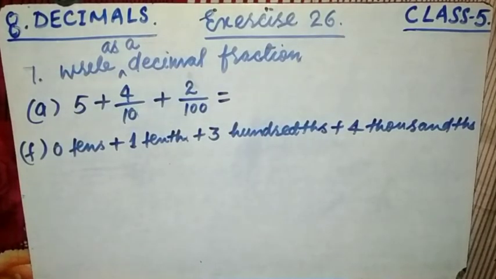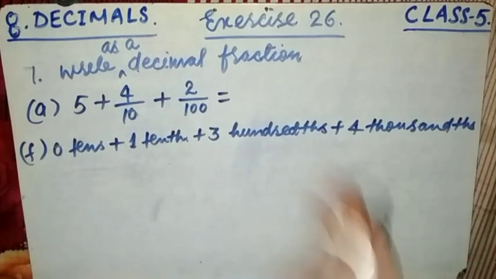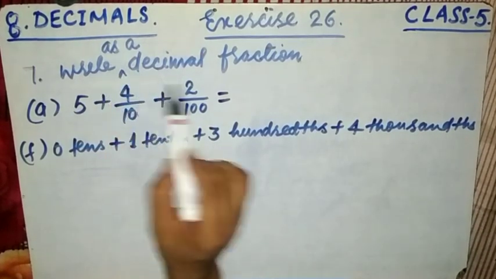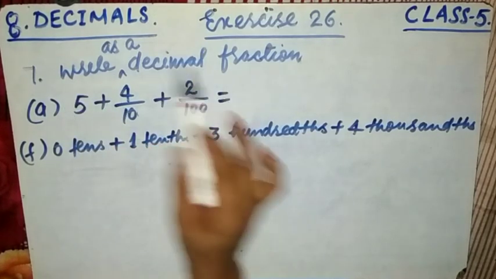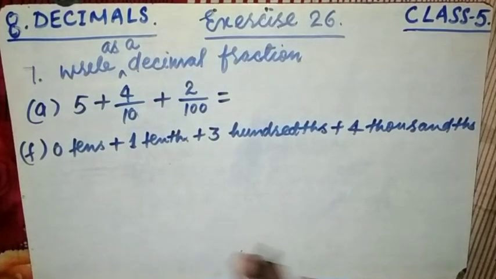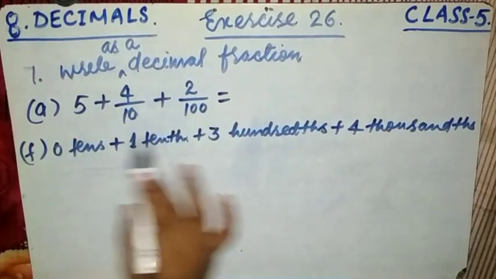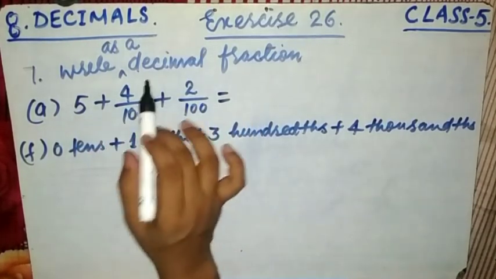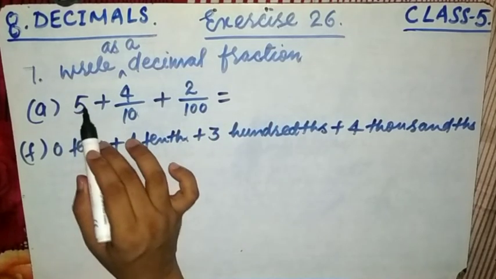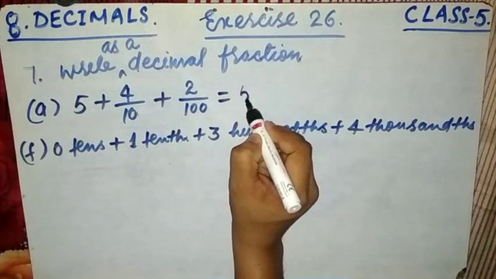Now let us figure out. Write as a decimal fraction means, have a look, this is already written in expanded form, and we have to change it to a decimal fraction. Now this is 5, 5 is as 5.